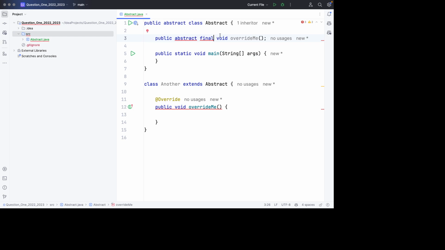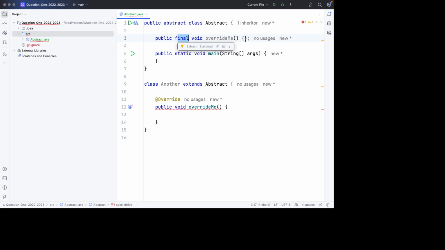So what they were testing for here is, let's not make this abstract and demonstrate why this must not be final when you want to override. See, when you are overriding a final method, it will not override, because being final locks the method from being overridden.